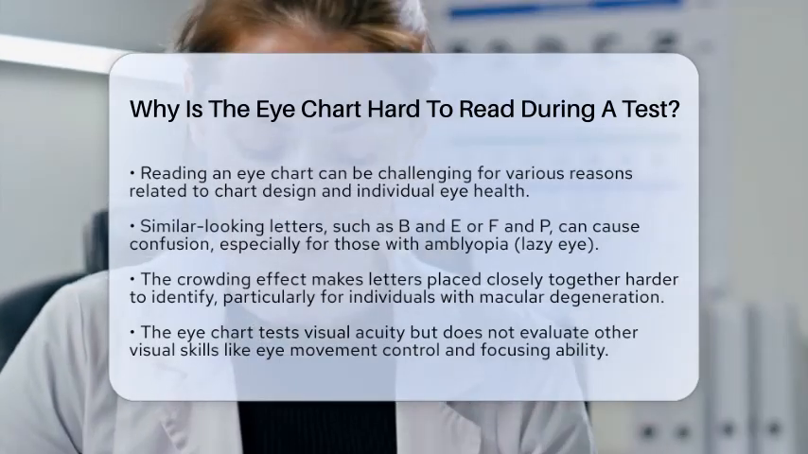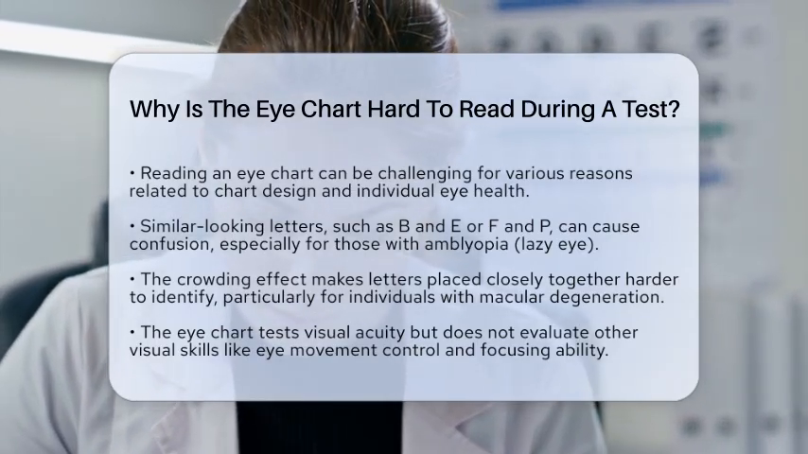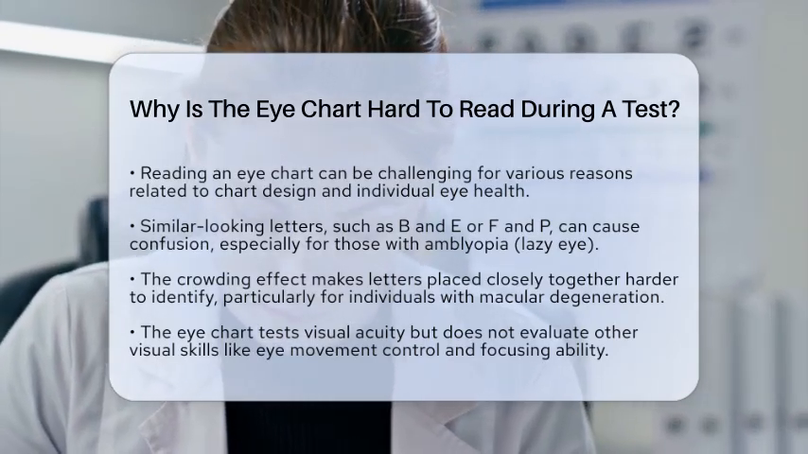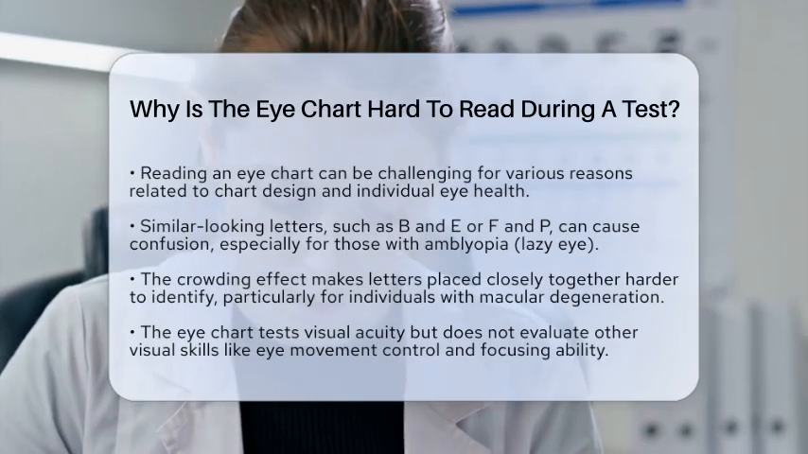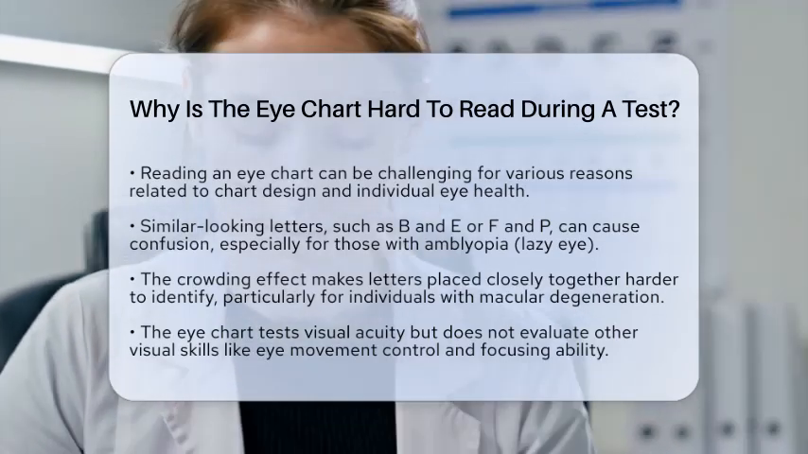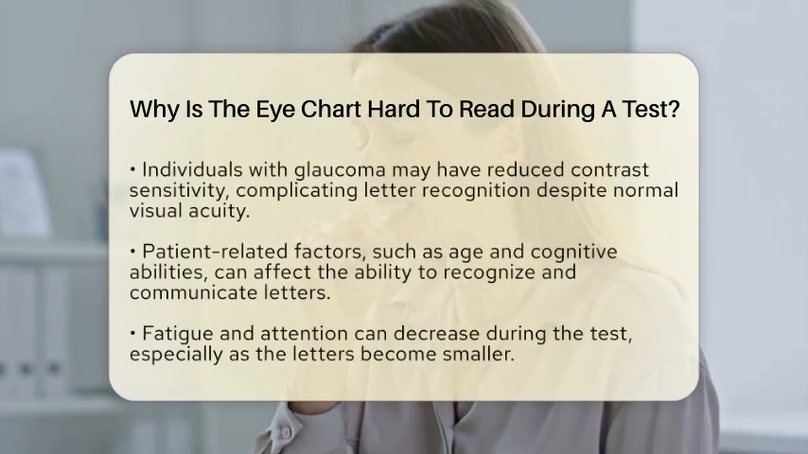Next, let's talk about the crowding effect. This phenomenon occurs when letters are placed closely together. Letters in the middle of a line can be harder to identify than those at the beginning or end. This effect can be especially pronounced in people with visual impairments, such as those with macular degeneration, where central vision is affected.